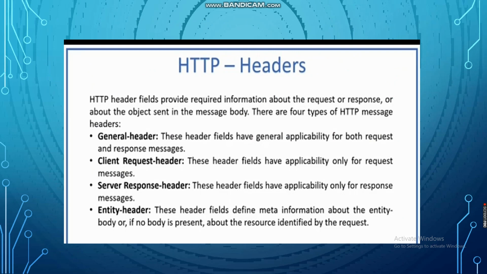Headers. An HTTP header field provides required information about the request or response, or about the object sent in the message body. There are four types of HTTP headers. General headers give general information about the message and can be present in both request and response. Client request header: the request header can be present only in the request message. It specifies the client's configuration and the client's preferred document format.